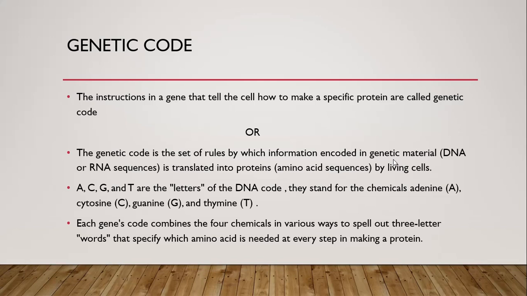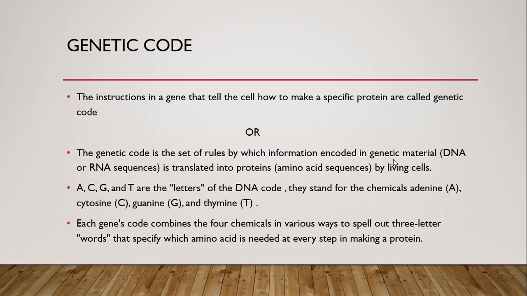by living cells. Adenine, cytosine, guanine, and thymine are the letters of the DNA code. They stand for the chemicals adenine, cytosine, guanine, and thymine. Each gene's code combines the four chemicals in various ways to spell out three-letter words that specify which amino acid is needed at every step in making a protein.